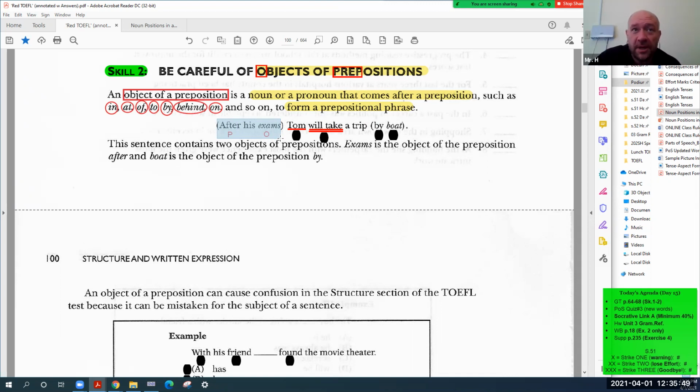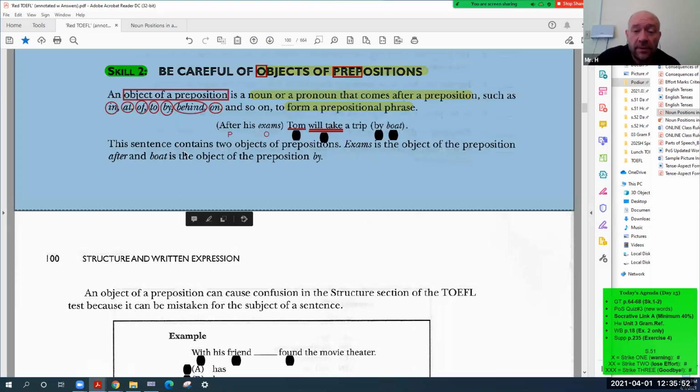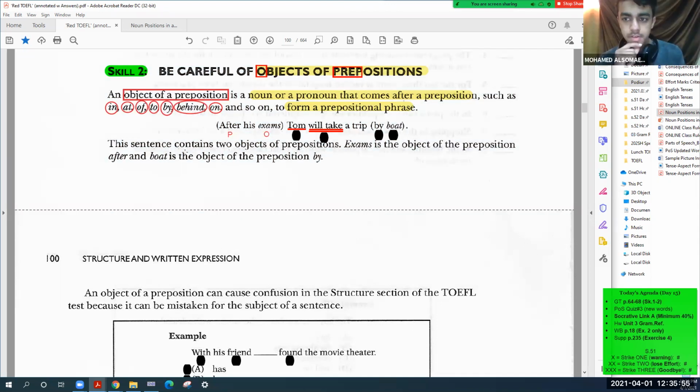Mohammed, where is the subject in this example? His exam? Is this a noun? No, his is not a verb. The subject here is Tom. His is called an adjective because it describes the noun exams.